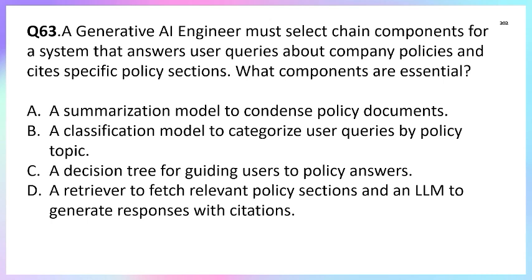Option C, a decision tree for guiding users to policy answers. Option D, retrieval to fetch relevant policy sections and an LLM to generate a response with citation. So the correct answer is option D, retrieval to fetch relevant policy sections and an LLM to generate a response with